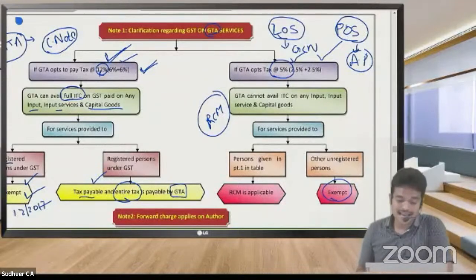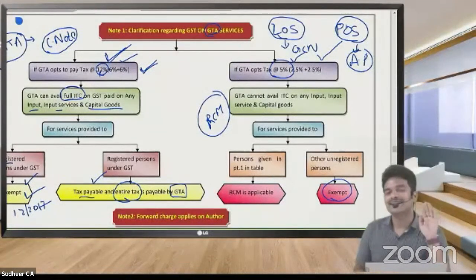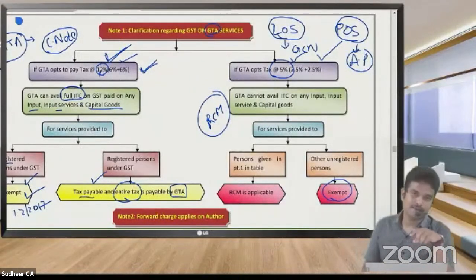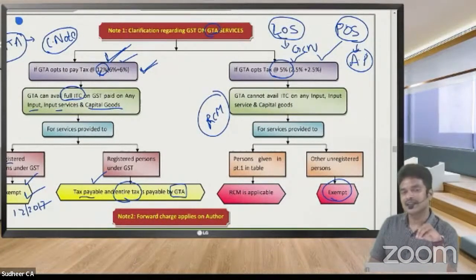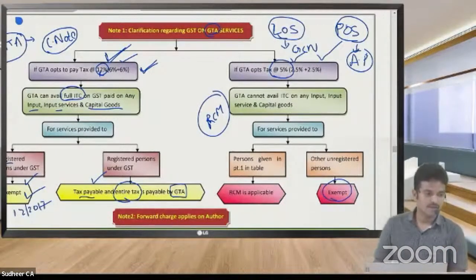What has been clarified here? You compare the location of the supplier and the place of supply. Location of the supplier means the address of the GTA given in the consignment note. Place of supply, in the case of registered dealers, is wherever we are registered. If both are in the same state, you pay CGST and SGST. If both are in different states, you pay IGST.